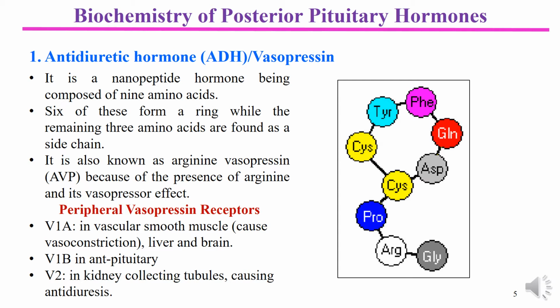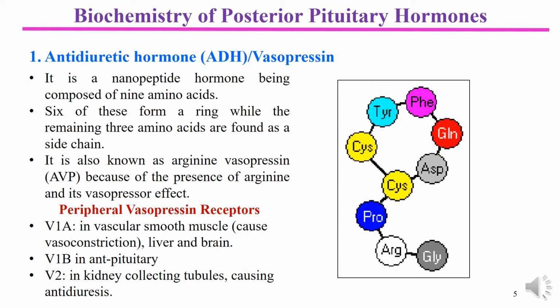Both of them have 9 amino acids forming their structures, but they differ from each other in respect to 2 amino acids only. So there is a difference of only 2 amino acids. Otherwise, their overall organization is the same.